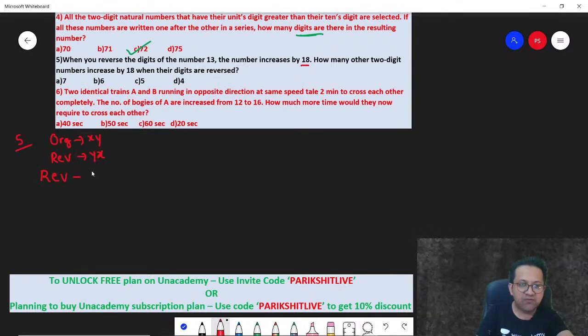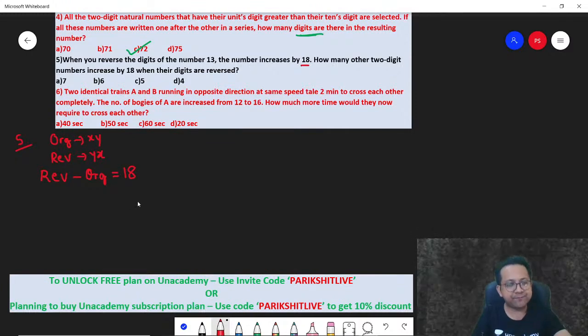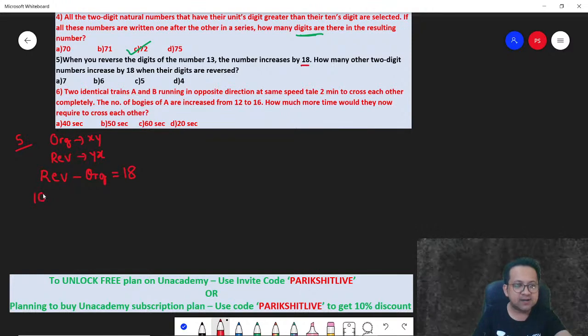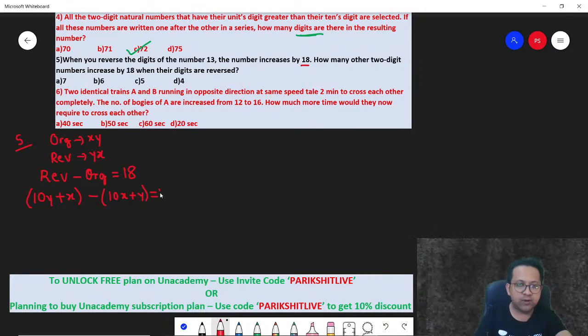So can you say reverse minus original is equal to 18? Correct? So reverse, what is the number? YX. How will you write YX? 10Y plus X. How do you write the original number XY? 10X plus Y. This is equal to 18.